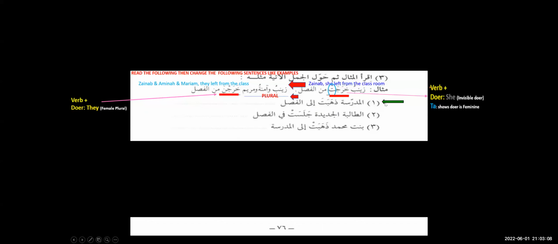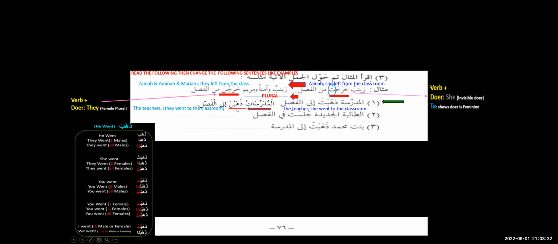So this was basically the example. Now we have to solve this. Al mudarrisatu dhahabat ilal fasli. The teacher, she went to the classroom. We have to make the plural. What will we say? The teachers, they went to the classroom. So we will use al mudarrisatu dhahabna ilal fasli. What change did we make here? Along with the change in mubtada, we changed the verb form to the plural.